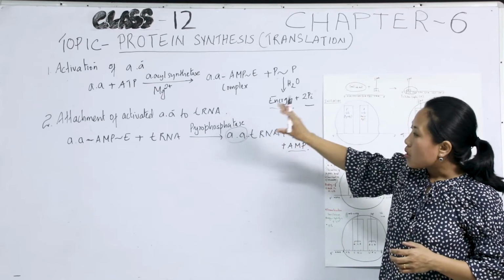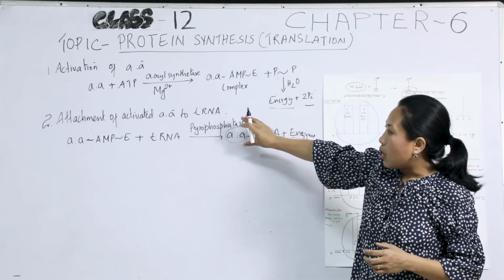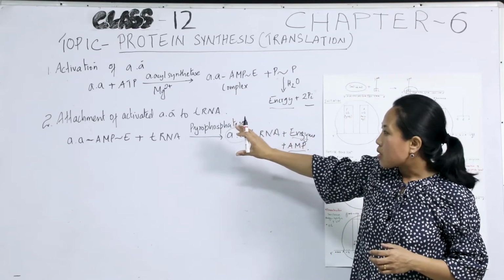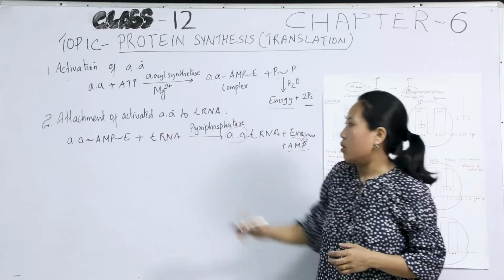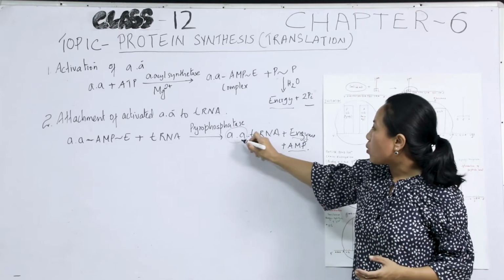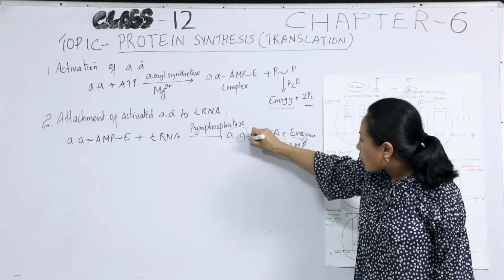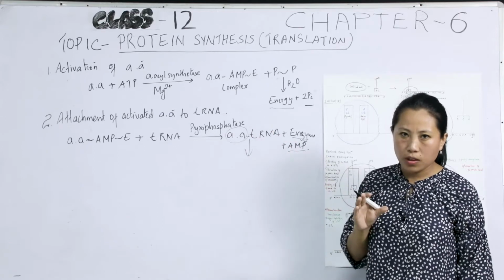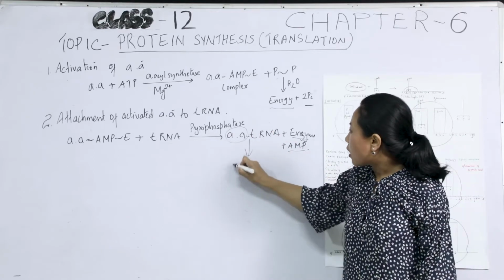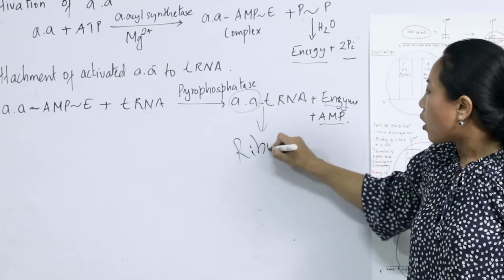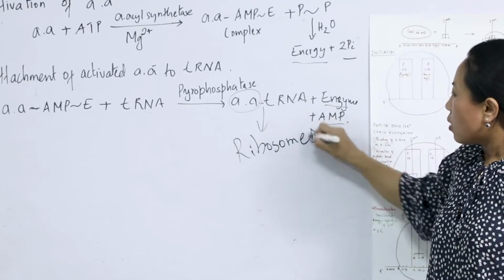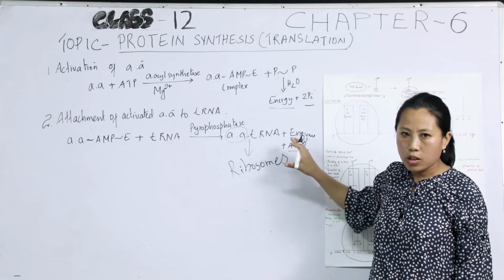Now the specific amino acid gets attached to a specific tRNA, and as such, they are taken to the ribosomes for translation to take place.